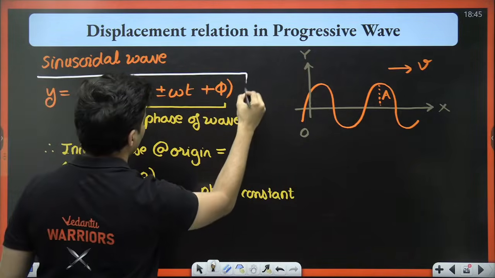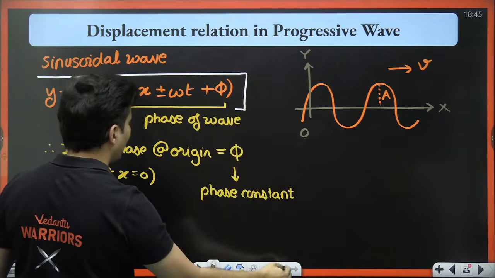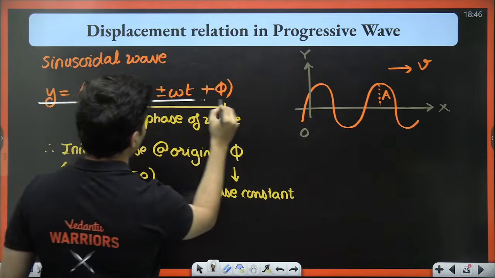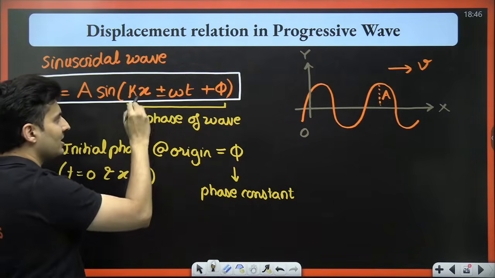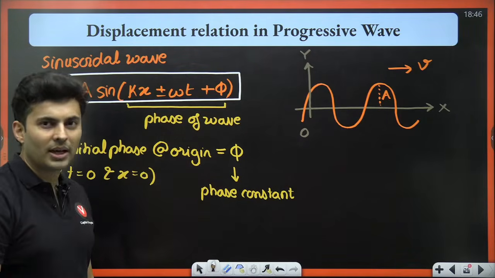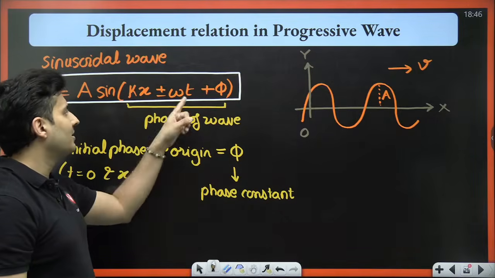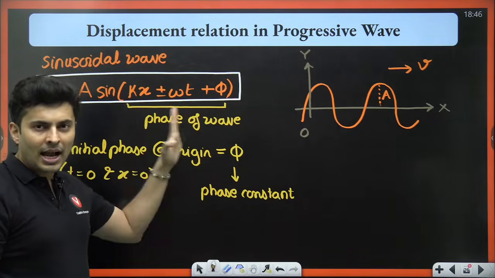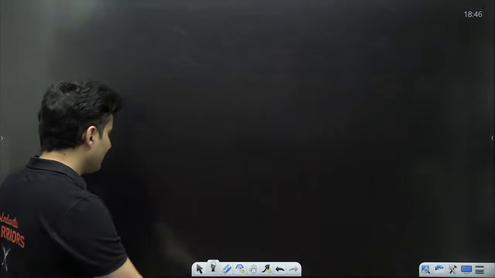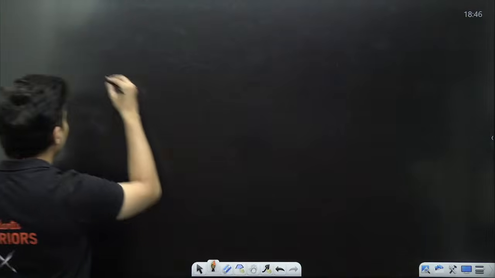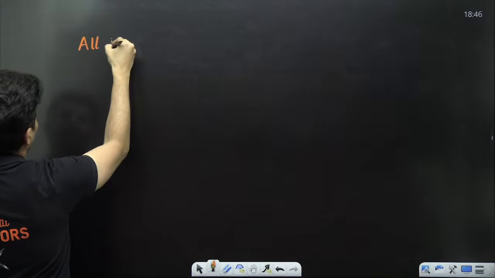And there is no hard and fast rule that you have to write the equation in this manner. You can also write it in cos. You can also put omega t first, kx later. It's all okay as long as something x and something omega t is present. So I will just mention it over here. All these forms are okay.